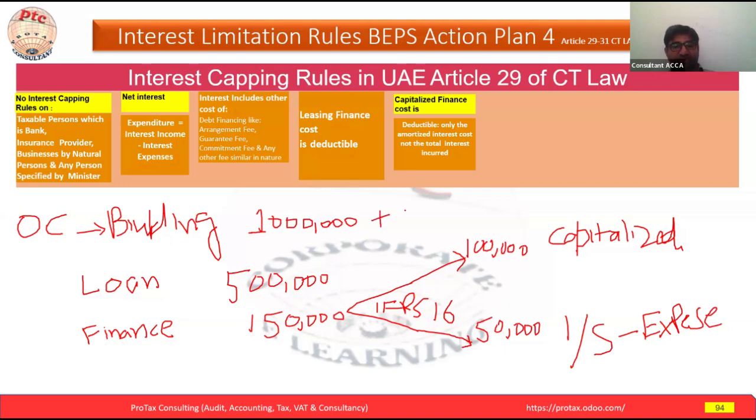So now what is our building cost? What will be our building cost? Okay, 1 million plus 100, 1.1 million.